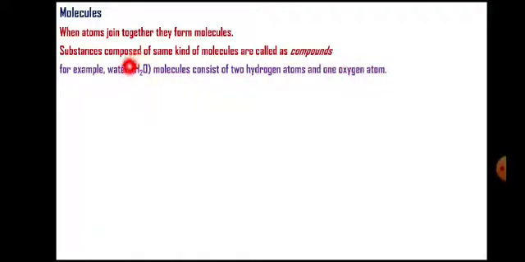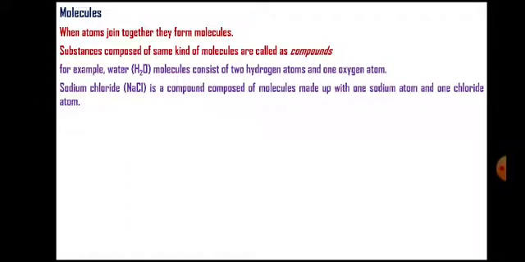So it will be called one molecule. But when several such molecules come together, it becomes water, and it is called a compound. NaCl consists of a sodium atom and a chlorine atom. So these two atoms combine to form a single molecule.